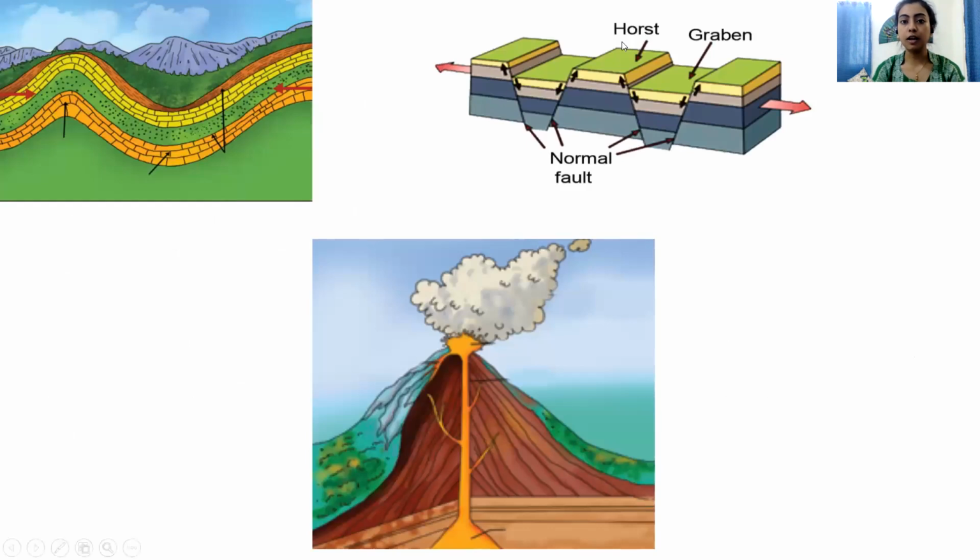As you can see in this image, these are two fault lines. The places where the cracks are created are known as fault lines. When compression occurs, between the fault lines one place gets elevated and one place goes down. The area which comes up is known as block mountains, and the place which goes down is known as a rift valley. A rift valley will always be located between two block mountains, as you can see in the image here.